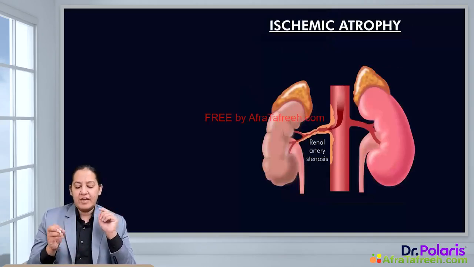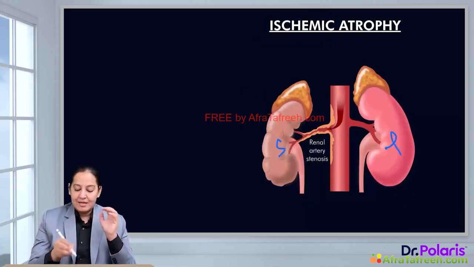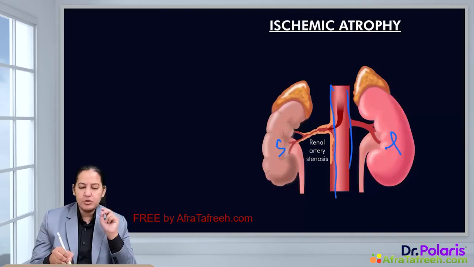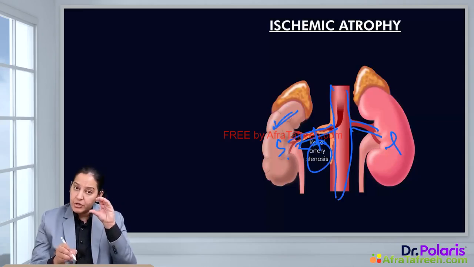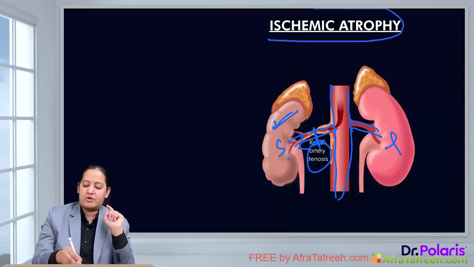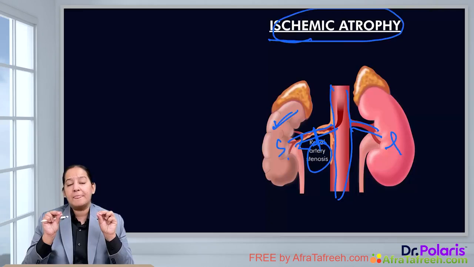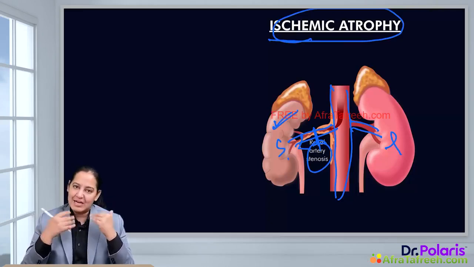In ischemic atrophy, can you see the two kidneys? This kidney is larger, this kidney is smaller. Why? See, this is the aorta. From the aorta, the two renal arteries are arising. See, this artery is normal, but this renal artery is stenosed. It is obstructed. So this kidney is not getting blood. Since this kidney is not getting blood, it is reduced in size and showing atrophy. So such atrophy is known as ischemic atrophy, which occurs in reduction or absence of blood. Due to less blood, this atrophy takes place.